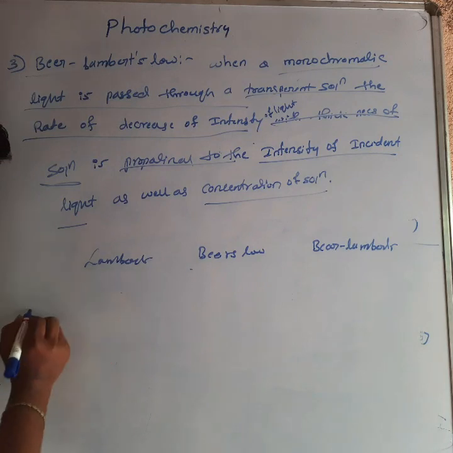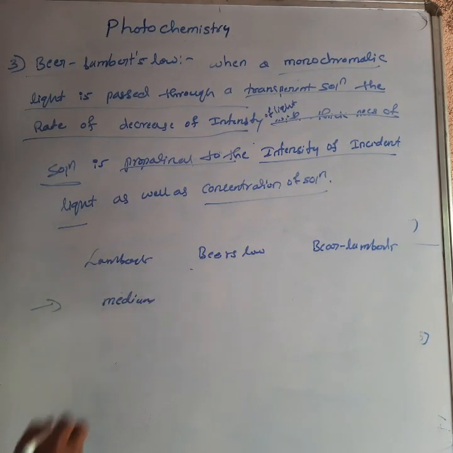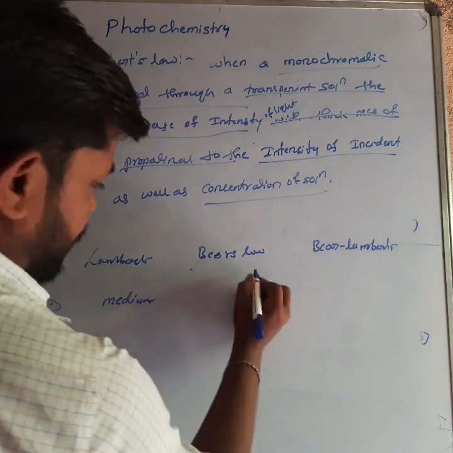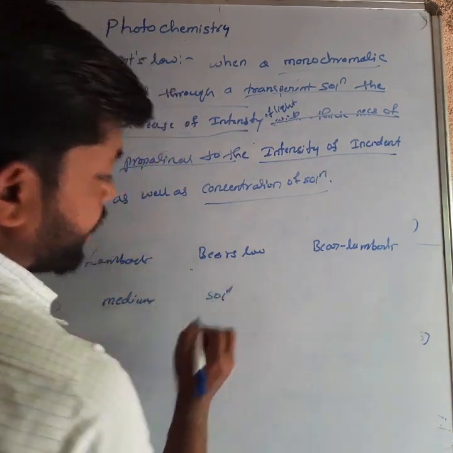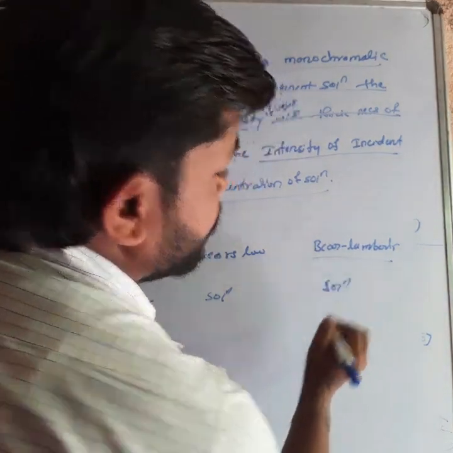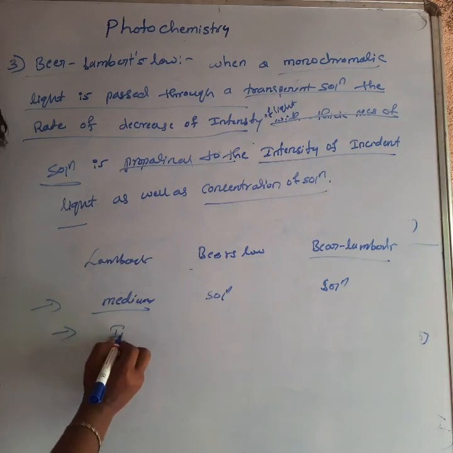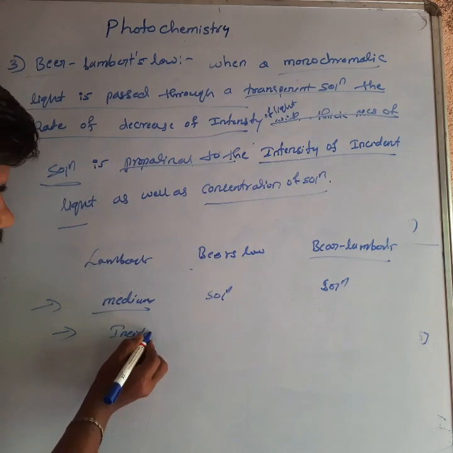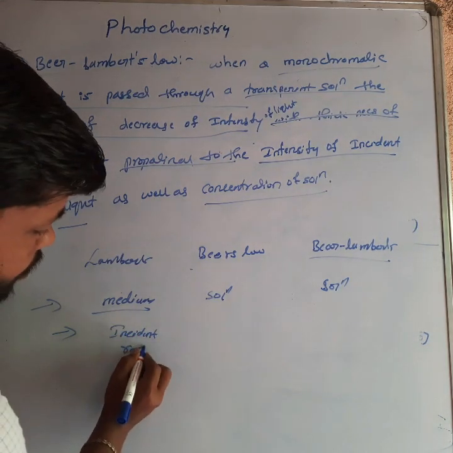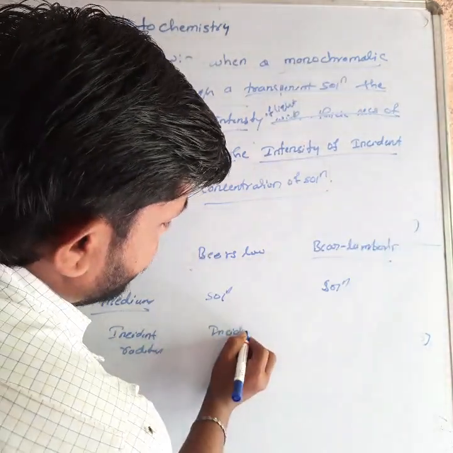In Lambert's law, what is the main medium? It is the medium, there is no solution. In Beer's law, solution will be there. Here in Beer-Lambert's law, the same solution will be there. Understand? In the medium, it only depends on the incident radiation. Here also incident radiation.